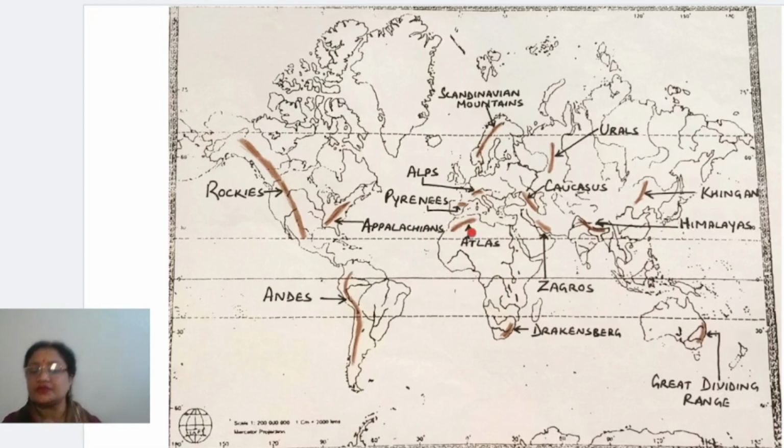Now let's move to the next continent, and which is Europe. Okay, in Europe, if you see, this is the northwestern part of Europe. Okay, you will find one mountain is present here. Yes, and this is actually called Scandinavian mountain. Okay, you will find a lot of glacial activities are seen there. Okay, and this Scandinavian mountain is lying in the northwestern part of Europe. Okay, you can see how it has been marked.